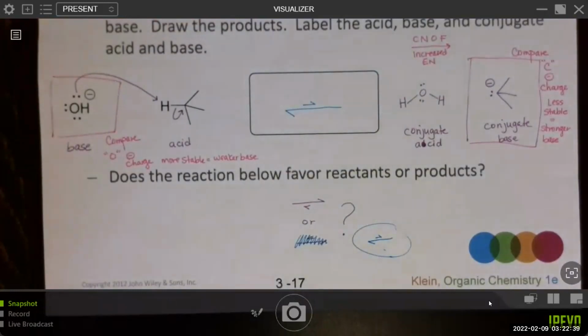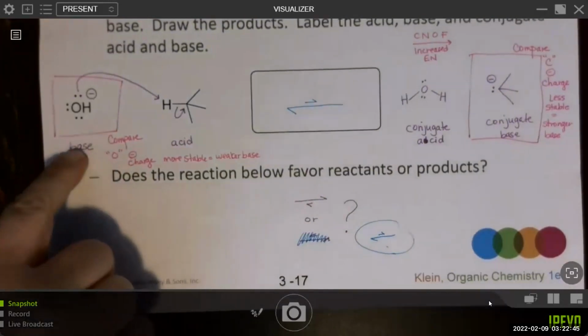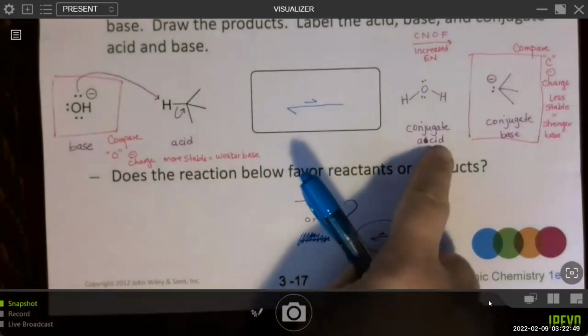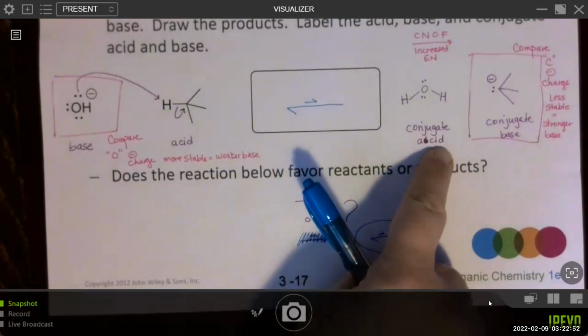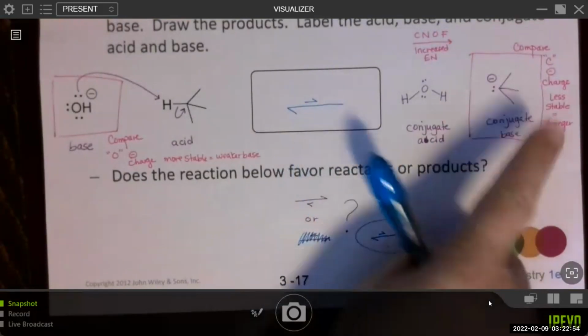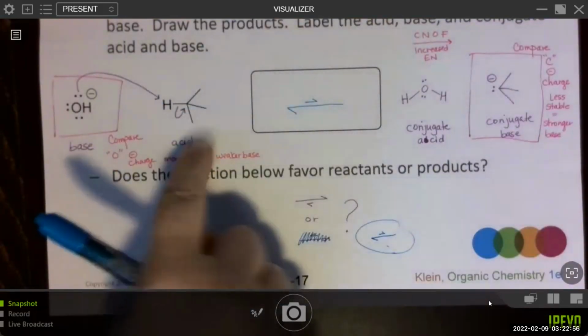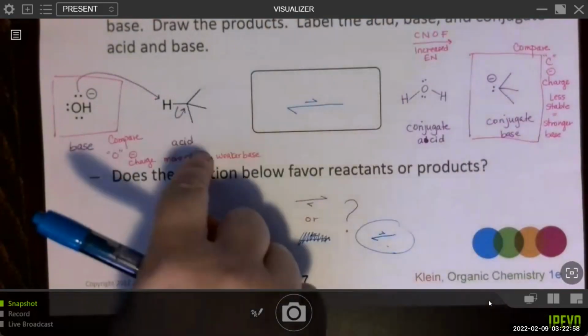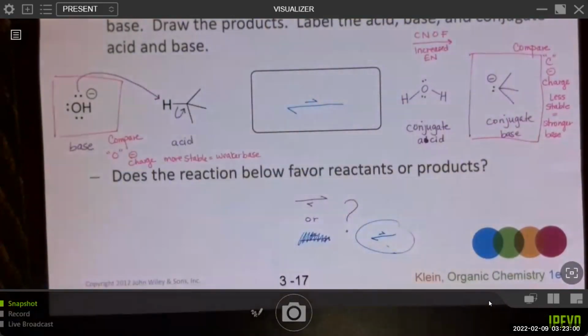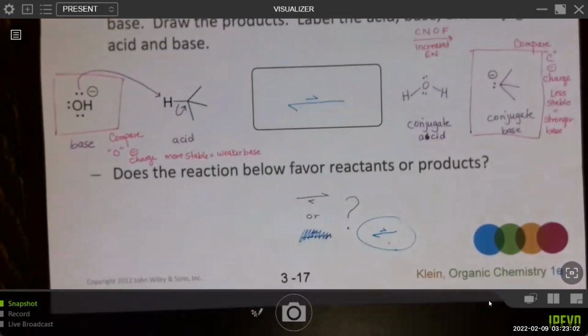And you could have also done the analysis with the acid. It takes a few more steps, but you can definitely do that and say, okay, this is the weaker base, then that means that this is the stronger acid. And if this is the stronger base, this is the weaker acid. So with stronger acid and weaker acid, equilibrium will favor the weaker acid. You can either think of it as the equilibrium favors the weaker base or the weaker acid, depending on which one you're actually comparing.